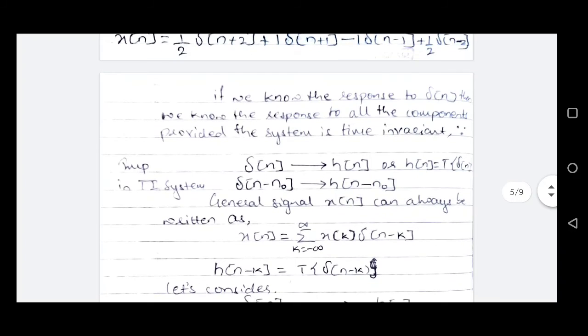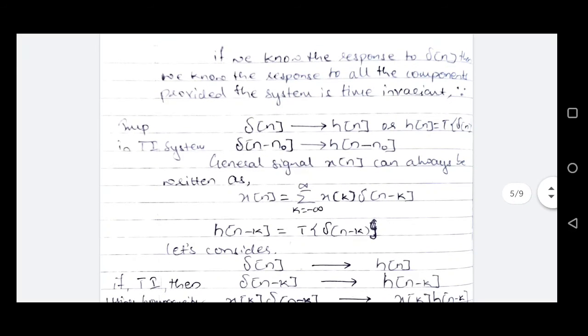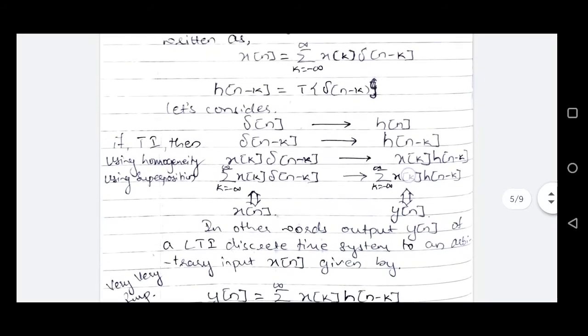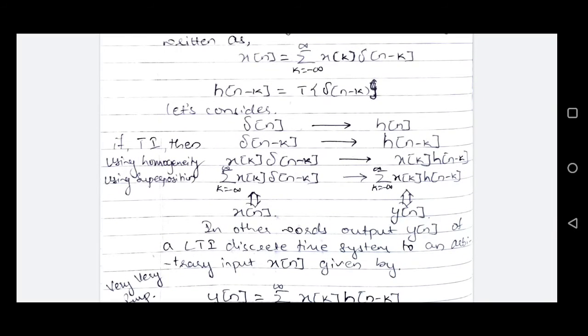Now if this is the input to a linear time invariant system, then what will be the output from that system? Because I said if we know the impulse response of the system, then we can know the output of that LTI system for any arbitrary input x of n. To determine that, let us follow a simple procedure. Again, let's consider the input output relation with respect to impulse.